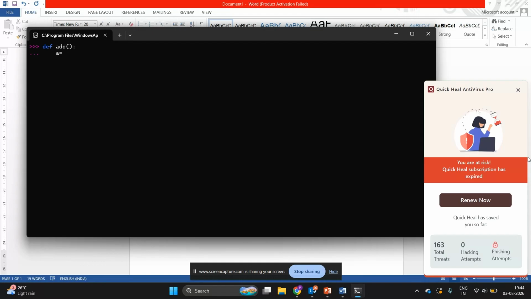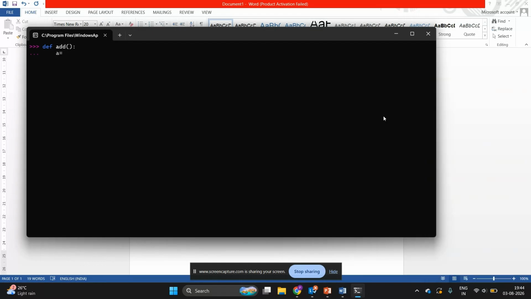Now suppose I want to read numbers from the user. I am writing a = int(input("Enter first number")). After this statement I will be reading another number, b = int(input(...)), because we are reading input from the keyboard.